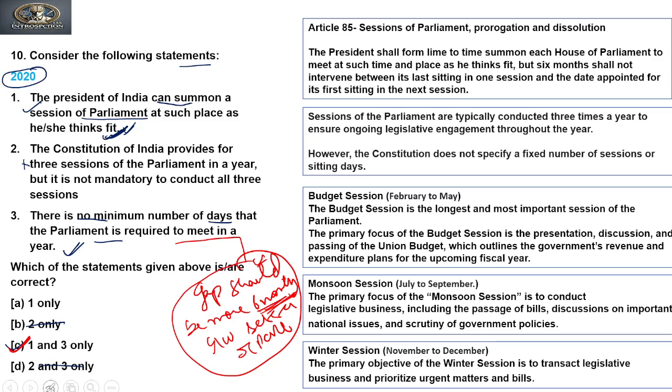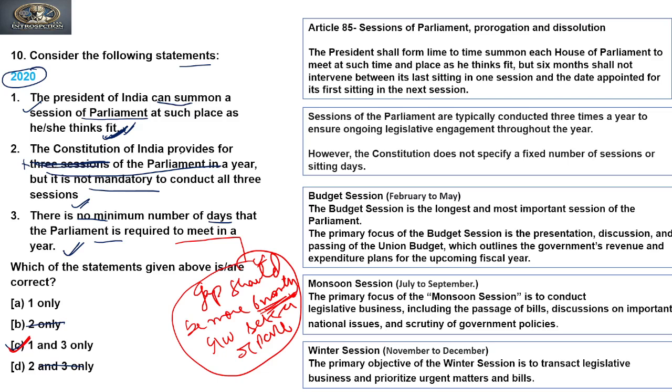Now we will see why the second is incorrect. The Constitution of India provides for 3 sessions of parliament in a year, but it is not mandatory to conduct all 3 sessions. The Constitution does not mention any number of sessions. It does not say that the parliament should meet for 3 or 4 sessions or 2 sessions.